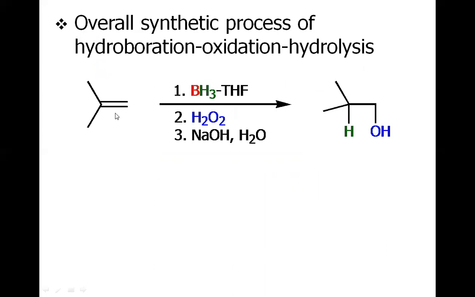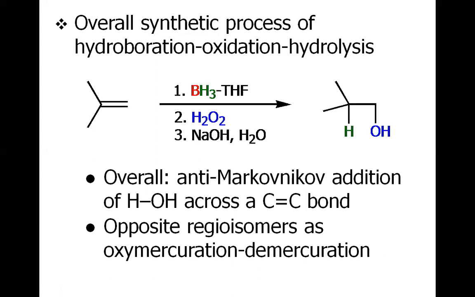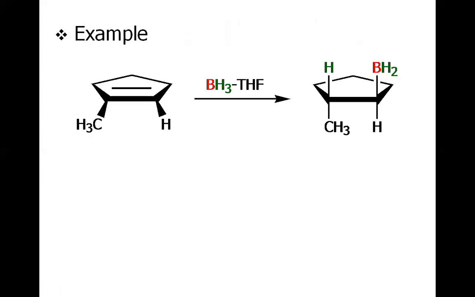So this is again an overall reaction. This is an alkene. If it is BH3 and hydrogen peroxide with sodium hydroxide and water, the OH must attach to the terminal carbon, and the H must attach to the central carbon. So overall, it's an anti-Markovnikov addition, giving the opposite regioisomer to oxymercuration and demercuration.